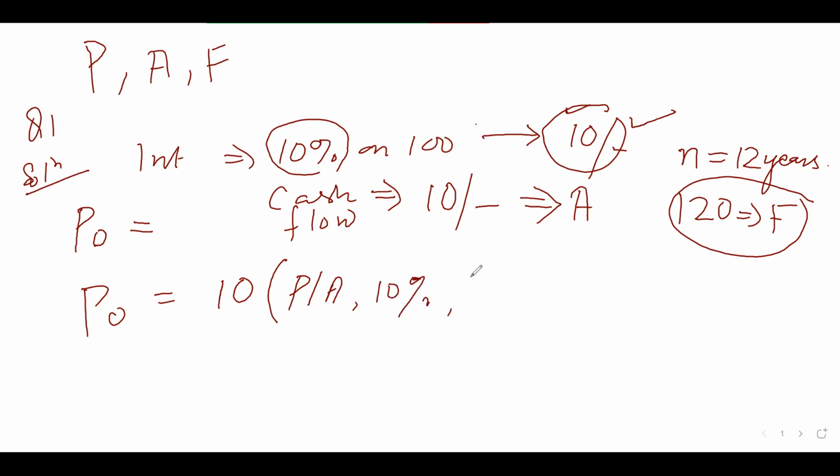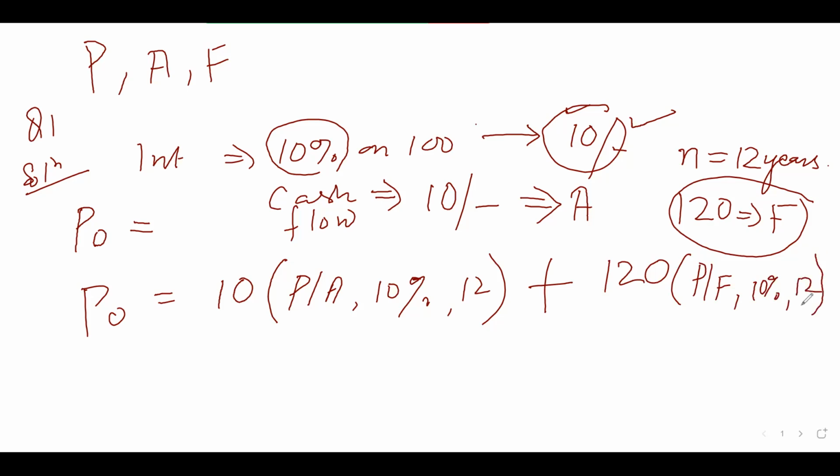And n number of years, which is your 12, plus you have your 120, which is your F, and you are going to change it into P. This is a single value. You are going to change it into P. That means this is your second formula, which is giving you P given F, at 10%, and you are going to get it only in the last year. So only 12 you will take. This is your cash flow, and you have converted everything to P to find the maximum you should invest on this share. Calculate by yourself.